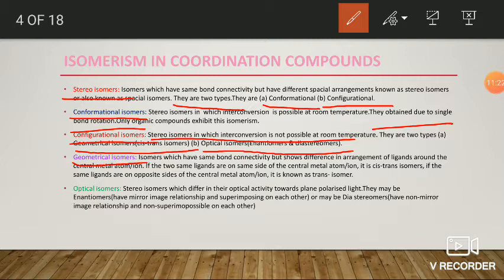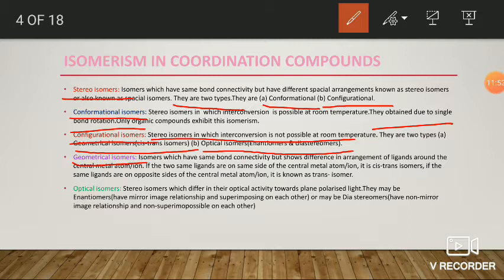Here also, geometrical isomers are of two types, cis or trans isomers. In cis isomers, the same two ligands or groups are arranged on the same side of the central metal atom, occupying adjacent positions with respect to the central metal ion.